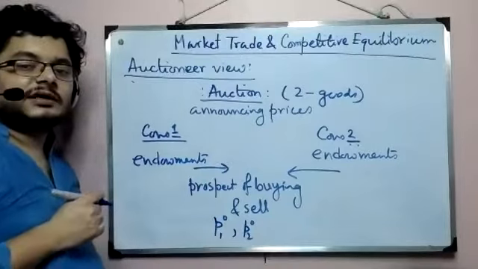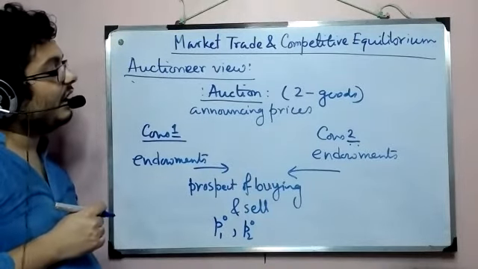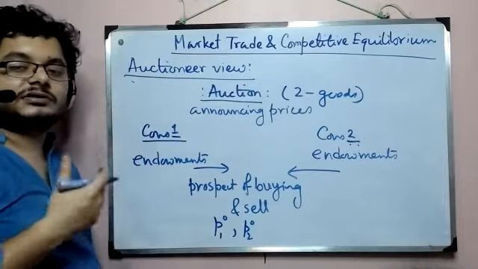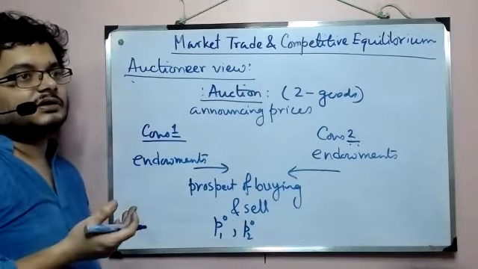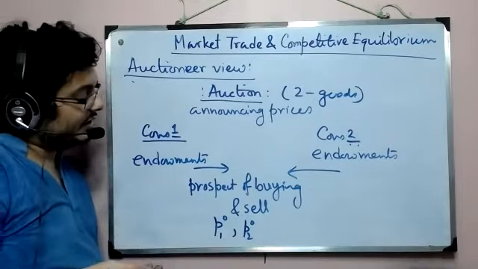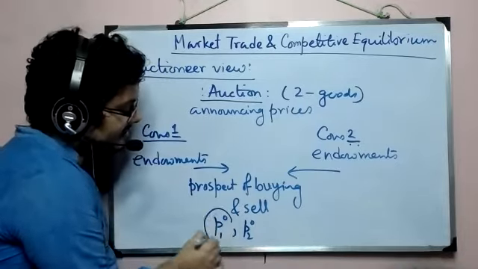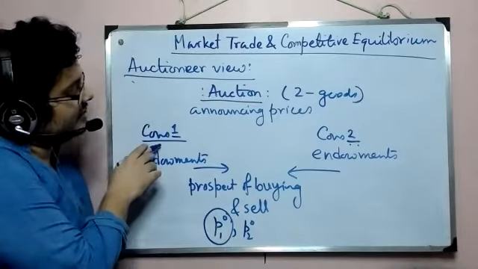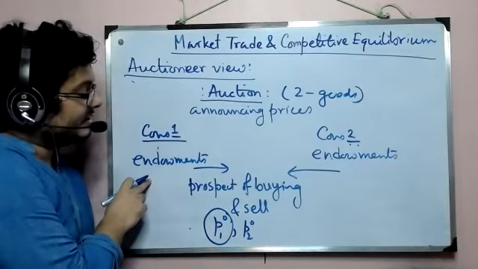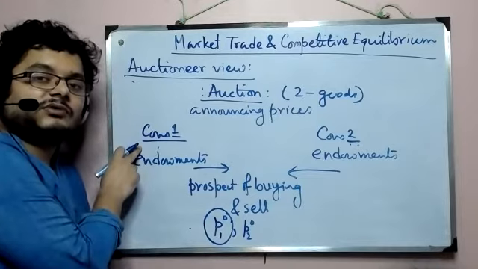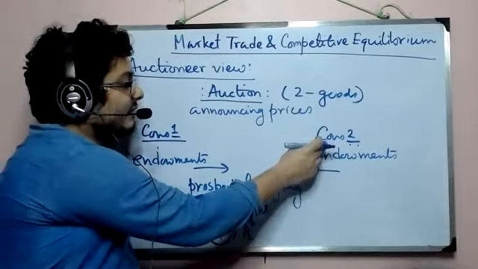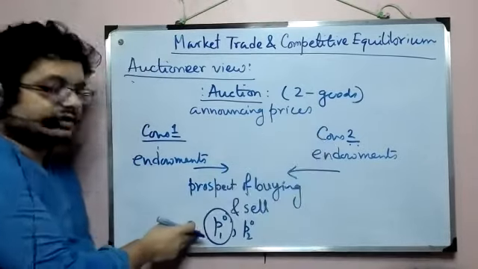Given that price, each of the consumers says how much they wish to buy and sell of each good. So let's say consumer 1 is trying to sell good 1: consumer 1 will say how much good 1 to sell at price P1 not, and consumer 2 will say how much good 1 to buy at price P1 not.